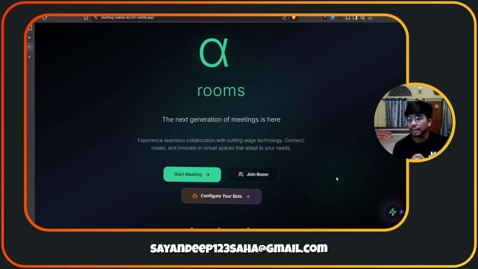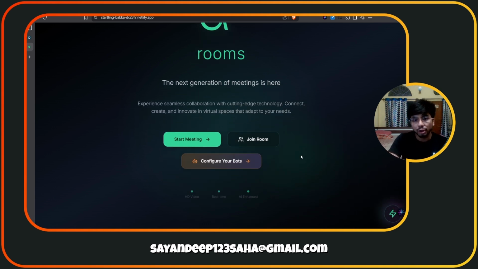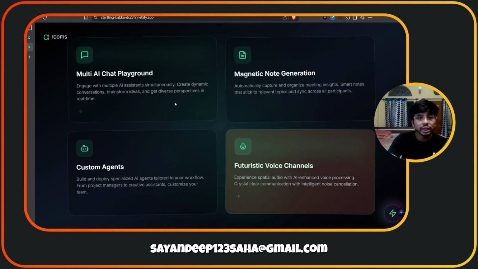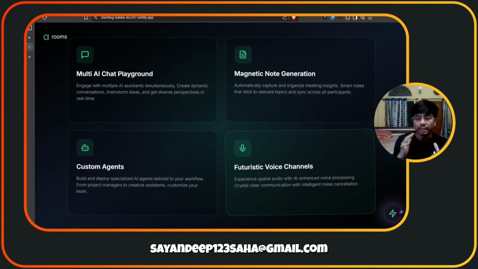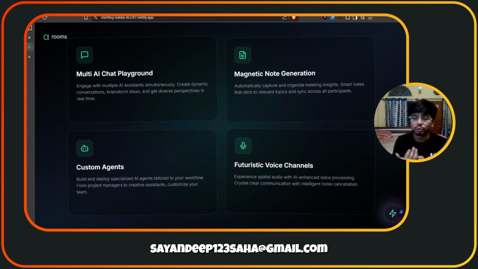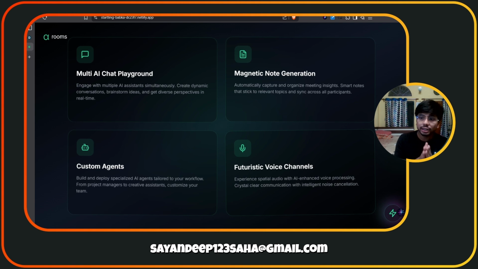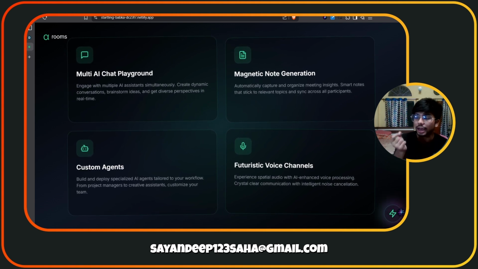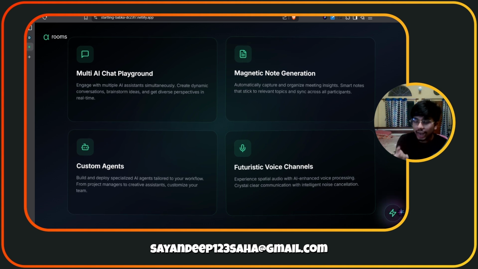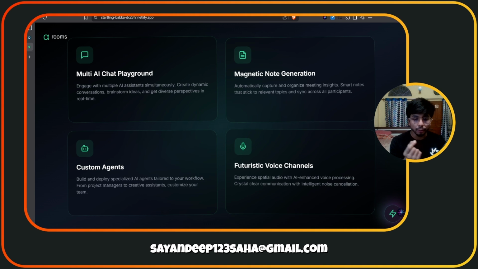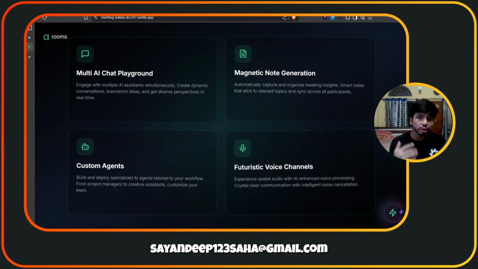For this purpose, I created this unified platform. The purpose of this platform is explained right on the homepage of our website. It provides a multi-chat AI playground, basically a chat interface just like WhatsApp groups. Inside the group chat, we can communicate not only with our friends, but at the same time chatbots can communicate as well. Basically, we tag any one particular chatbot and that chatbot will respond.